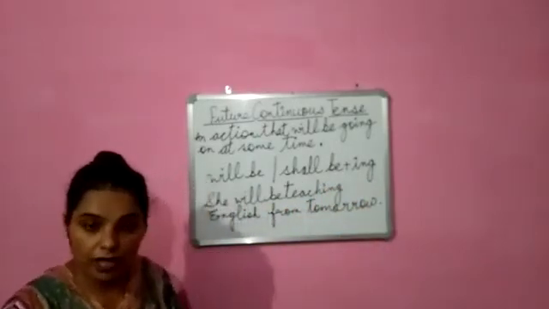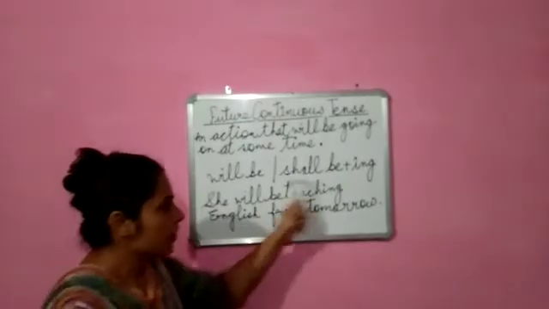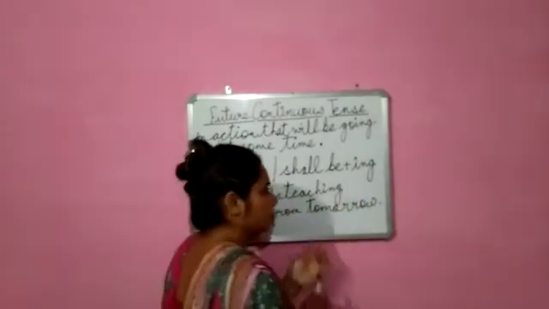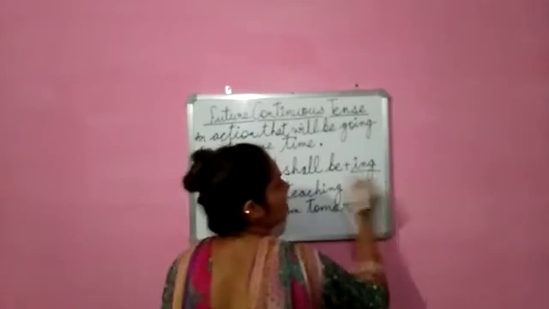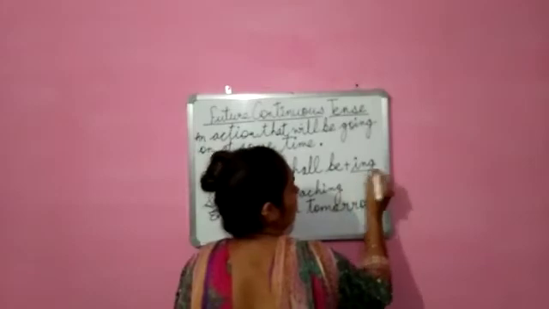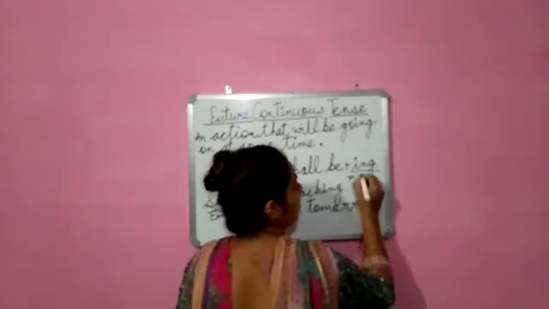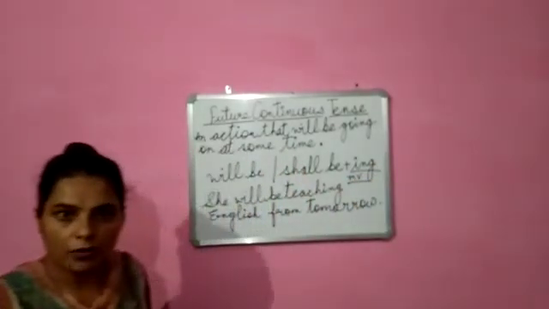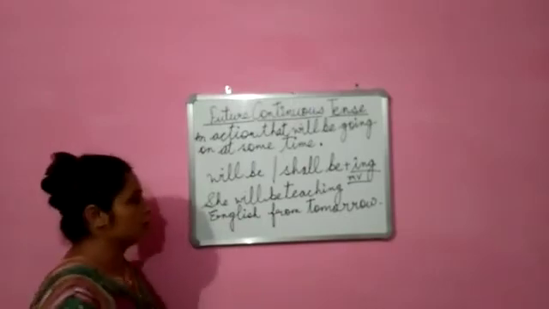Continuous में ing होता है. If you remember in the other tenses also, continuous means the use of ing with the main verb, the principal verb, which you say.